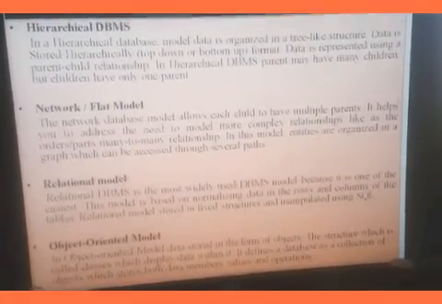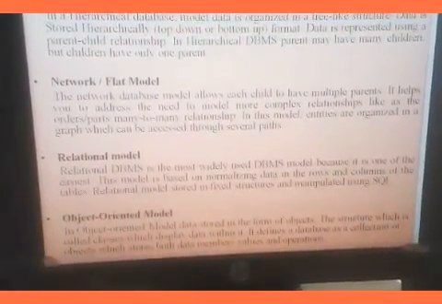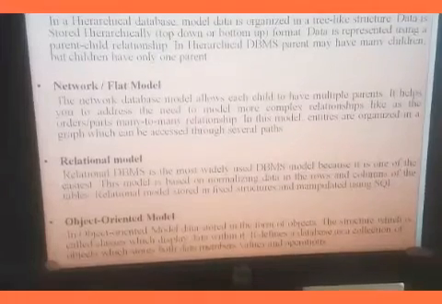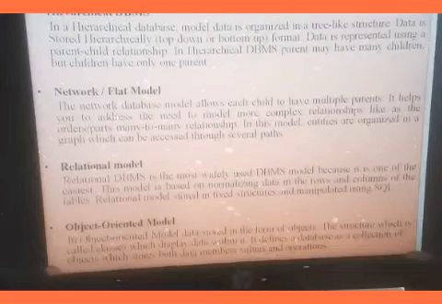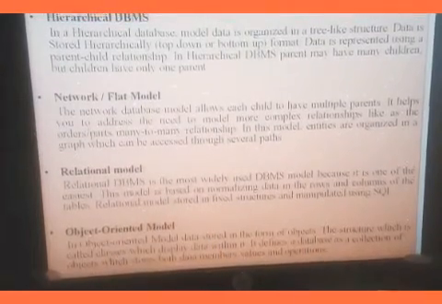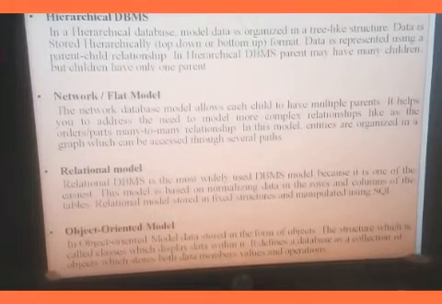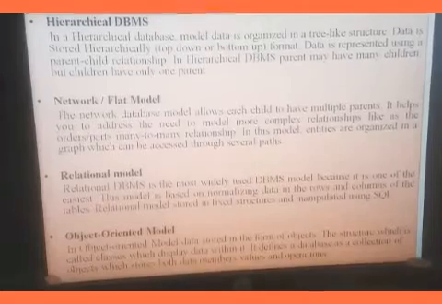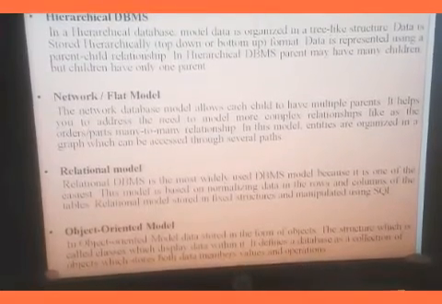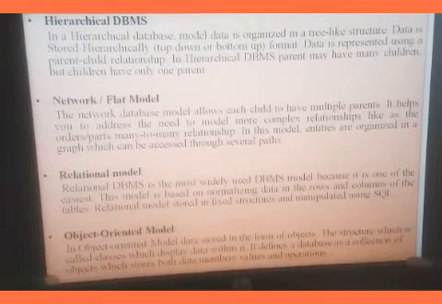So the last one is your object oriented model. In the object oriented model, data is stored in the form of objects. The structure is called classes, which display data within it, and it defines a database as a collection of objects which stores both data members' values and operations.